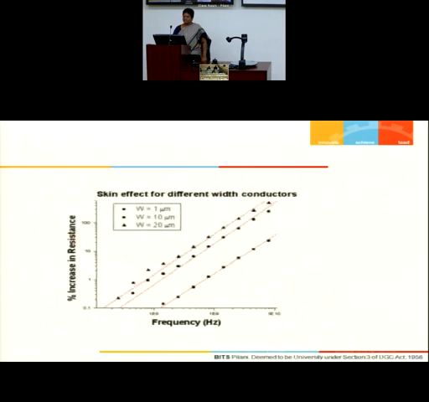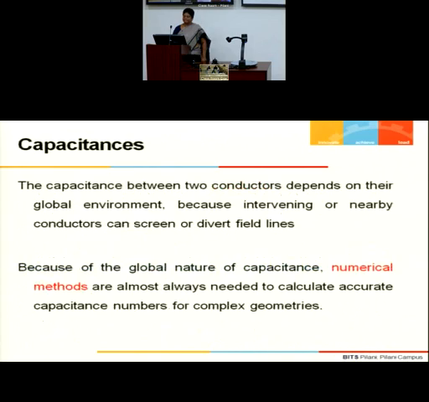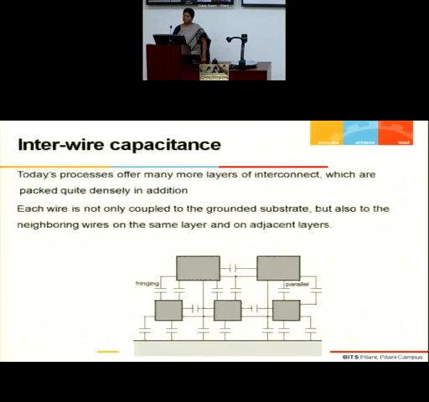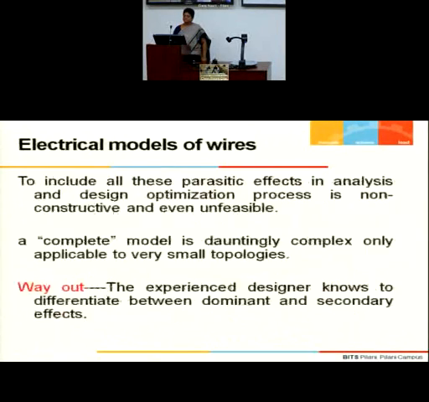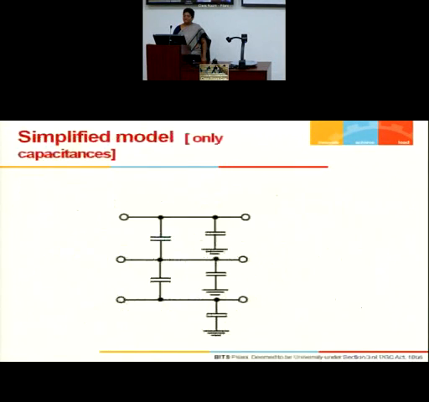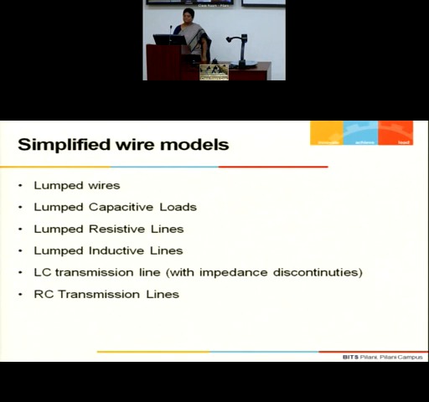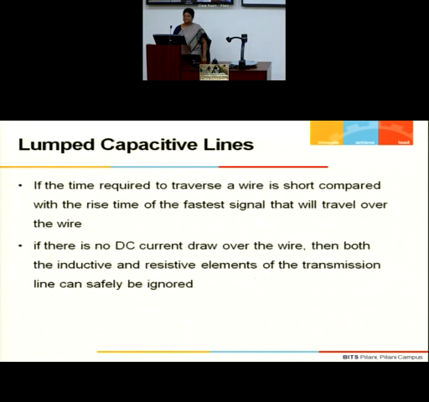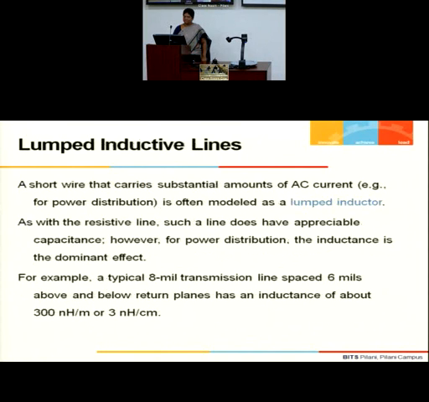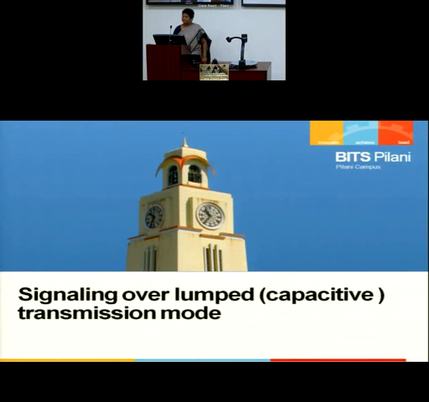What are the approximations that we have? I think I do not have that slide.